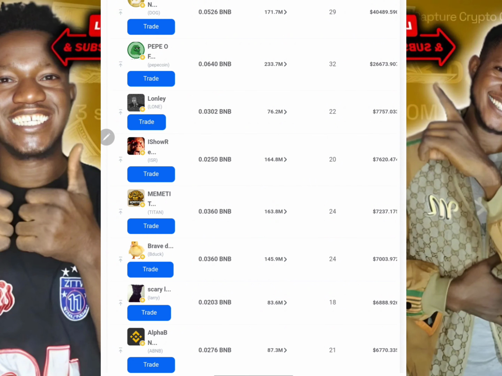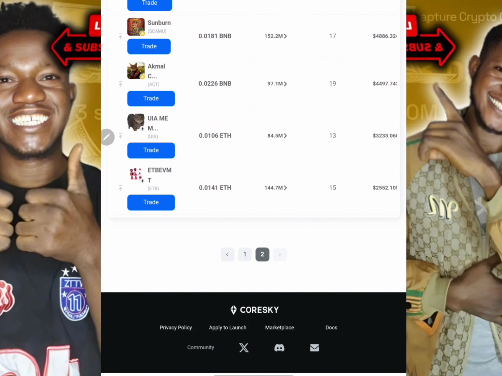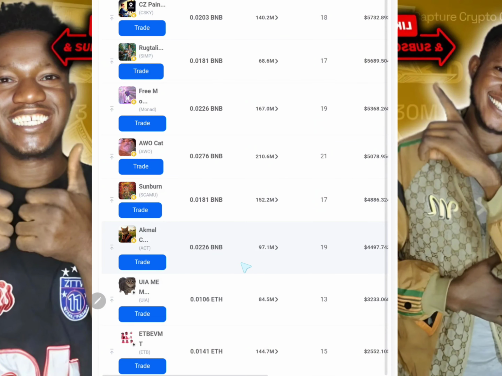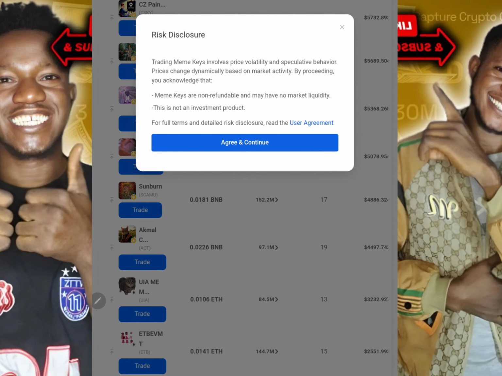Right now guys, I will go ahead and click on, for example, I'll be trading the less expensive one right here. You can see these ones at the top are very expensive, so I need to go down to the bottom. Let me find the least expensive right here. So we have this one going for 0.01 Ethereum. Let me go for something very minimal. We have the minimum one right here to be 0.02, and we have 0.01 right here. You need to find the one that you can be able to purchase. So we have 0.01 BNB right here. Let me click on trade right now. Over here, you need to agree to the terms and conditions.